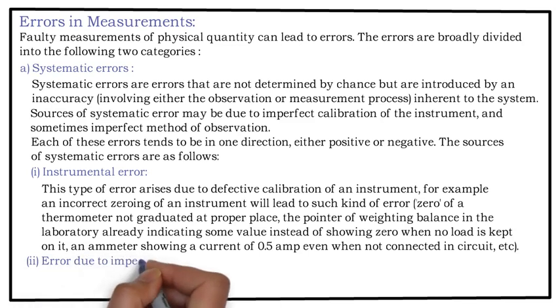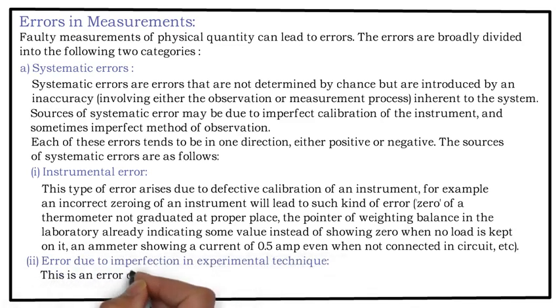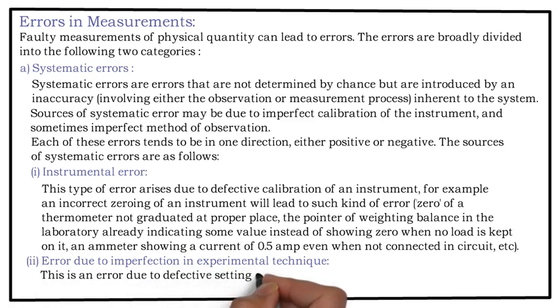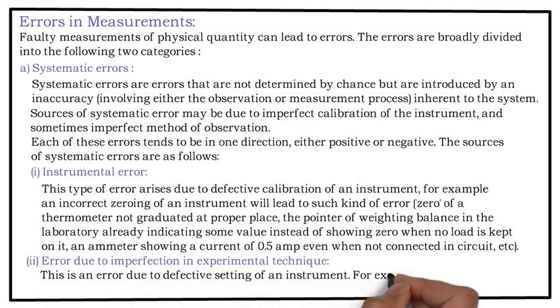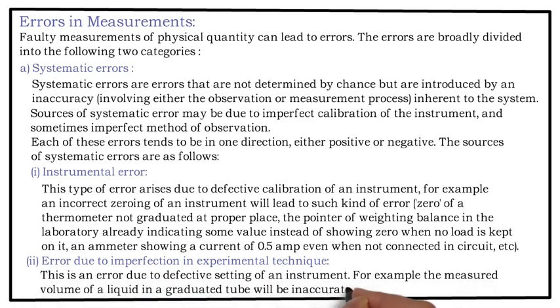Errors due to imperfection in experimental technique. This is an error due to defective setting of an instrument. For example, the measured volume of a liquid in a graduated tube will be inaccurate if the tube is not held vertical.